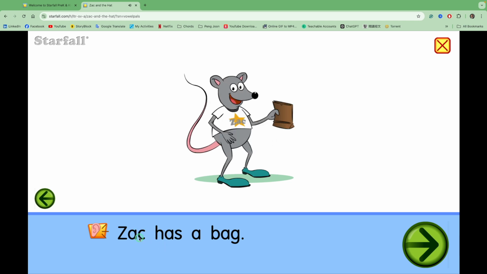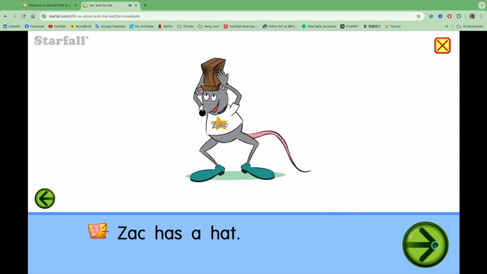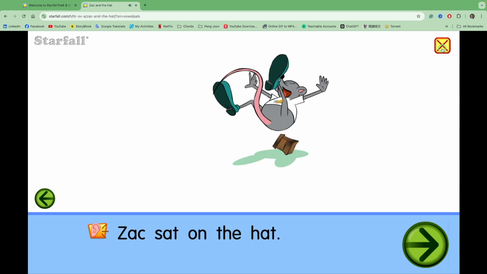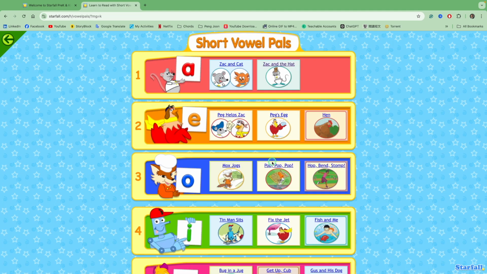Whoa. Now, if you don't know how to read this word, you can click it. See? Zach. Or what's this word? Bag. And here you go to the next page. There. And when you're finished with the book, or if you don't want to read this one, you want to go to another book, click this X, and there you go.